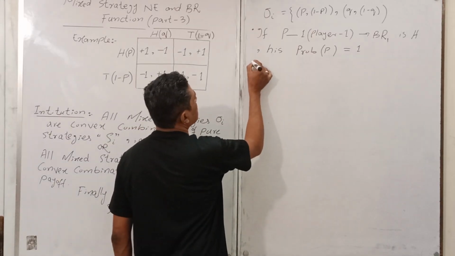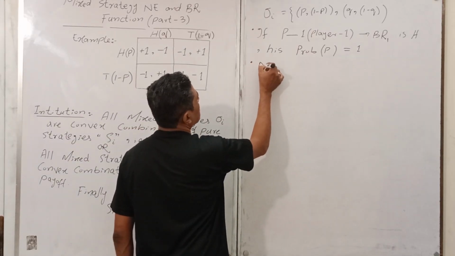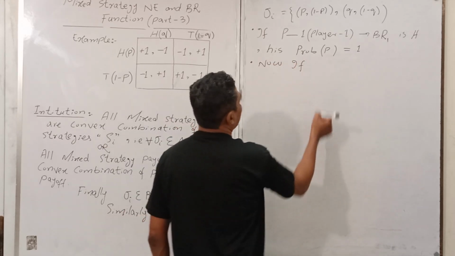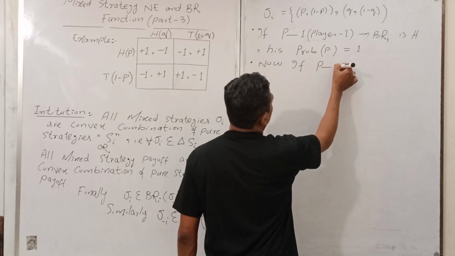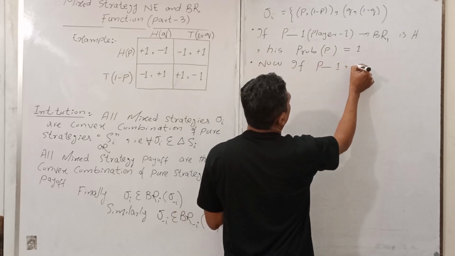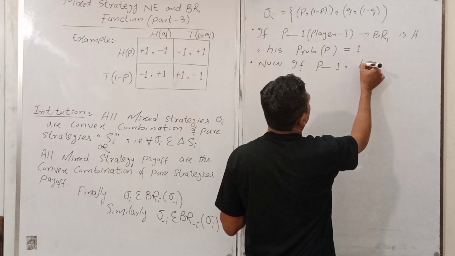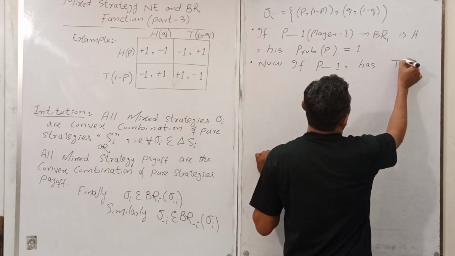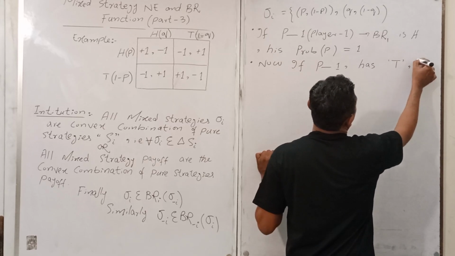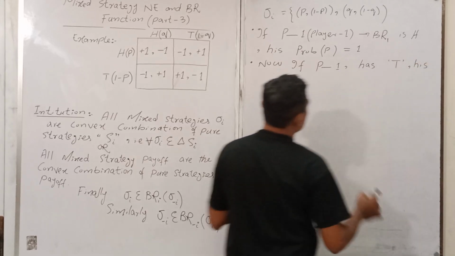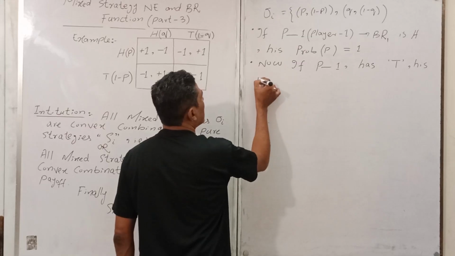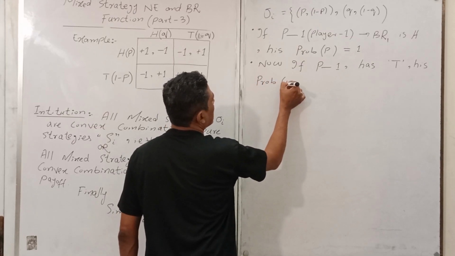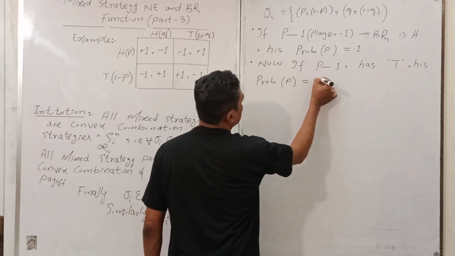Now, if player 1 has tail, his probability P equals 0.